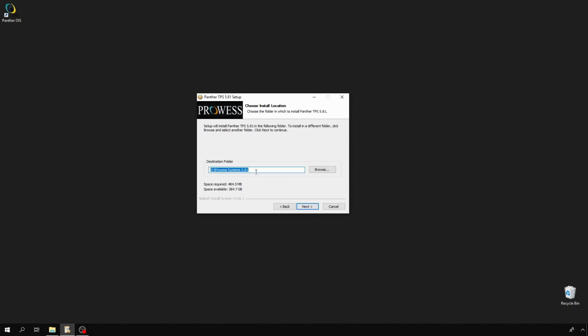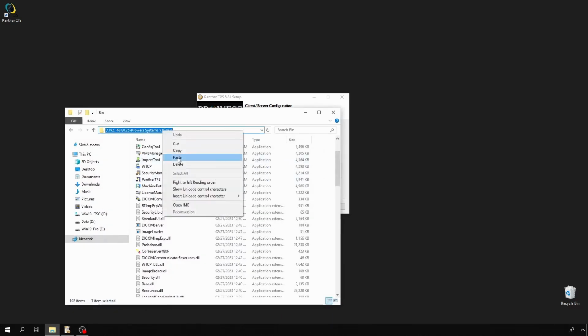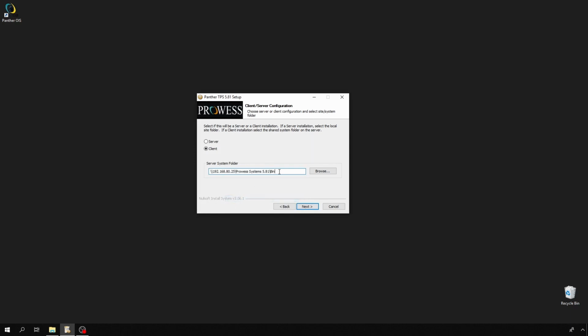Select the destination folder. Now choose Client. You can copy and paste the path to the shared bin folder of the Prowess server, or you can browse to the bin folder. Select Next.